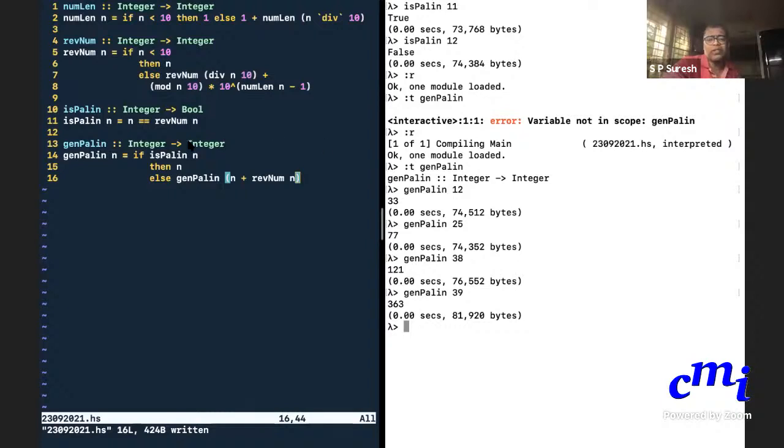We can sort that out by saying, instead of producing just an integer, we can produce a list of integers. I'll show you how. In the base case, if the original number is a palindrome, I will just return a single element list. Otherwise, I'll write n followed by genpalin of n plus reverse of n. This colon is telling you form a list with n as the first element and whatever the next thing I am writing as the rest of the list. That's all. Just a simple modification.